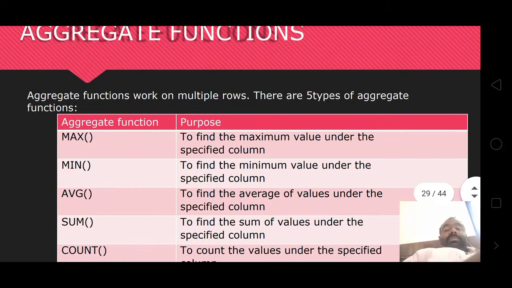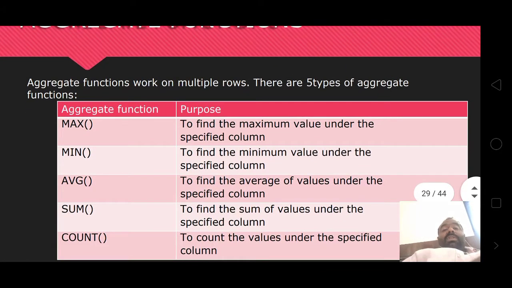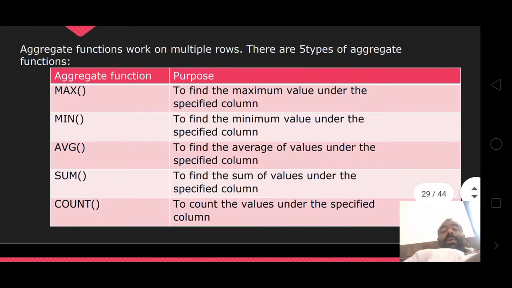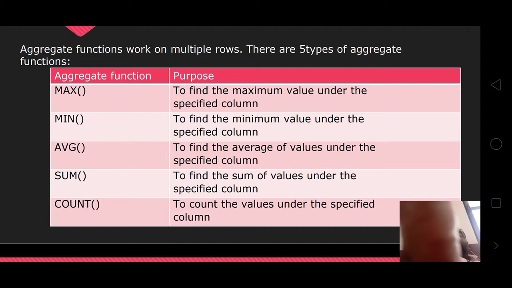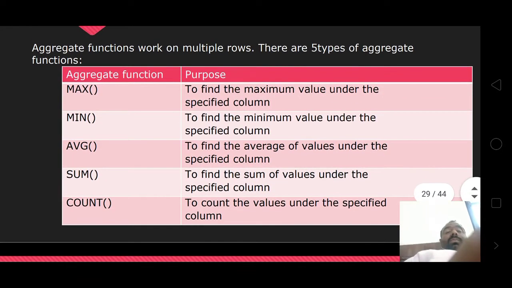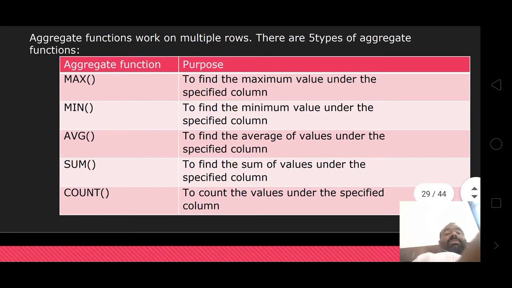Aggregate functions work on multiple rows. There are 5 types of aggregate functions: maximum, minimum, average, sum and count. Max is used to find the maximum value under the specified column.